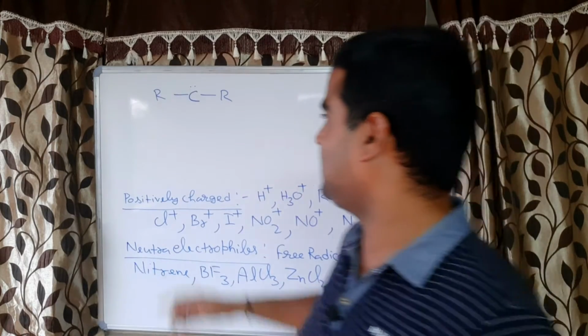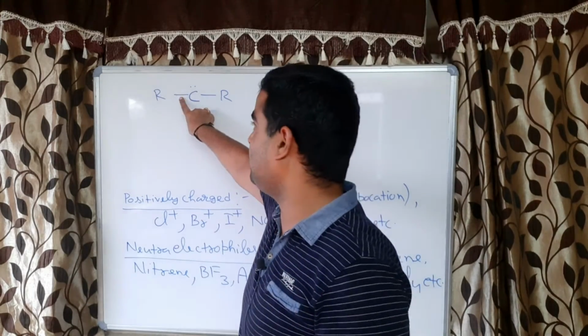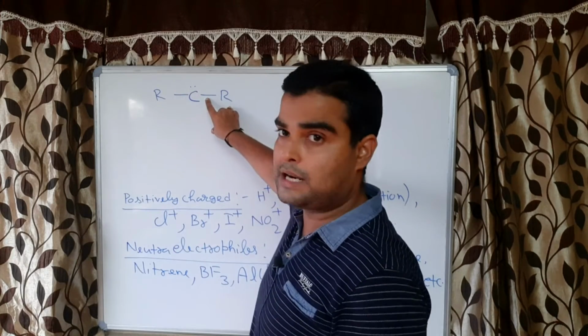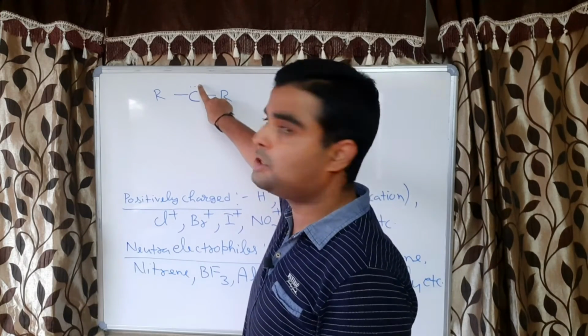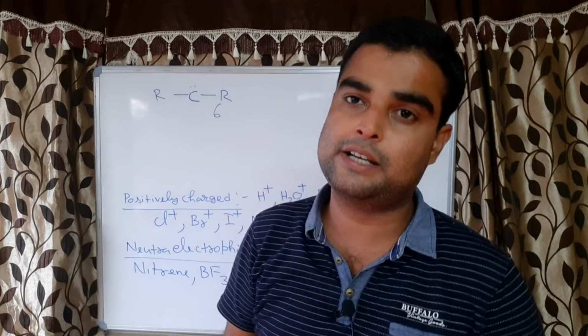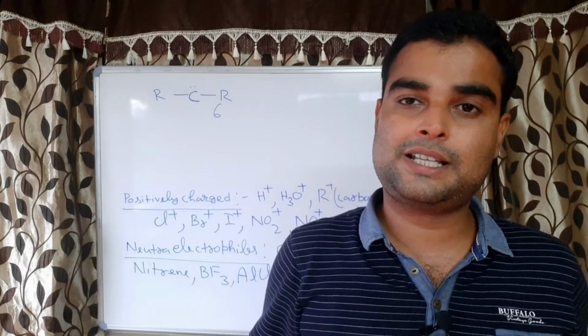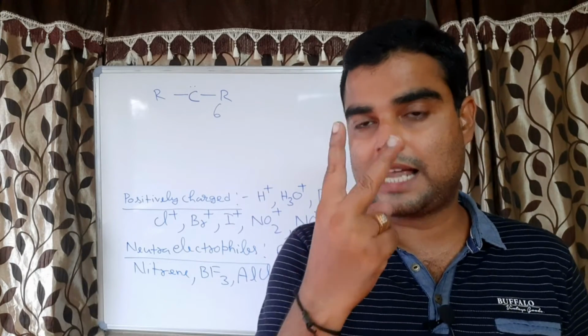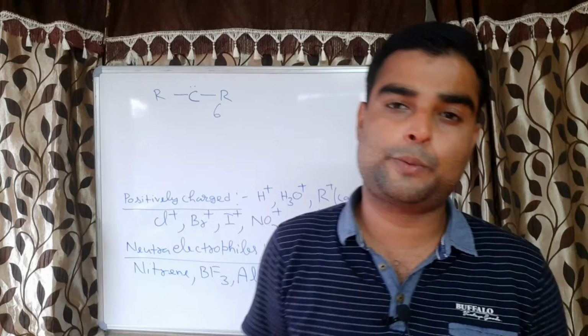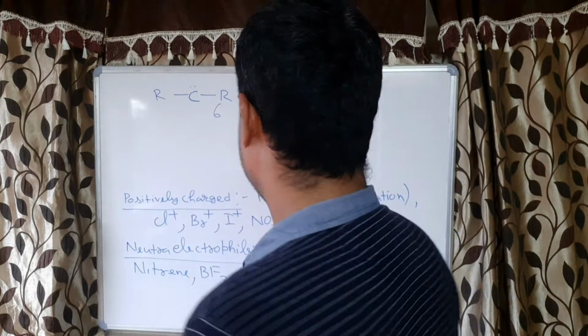Now you can see here, one bond means one shared pair of electrons. So 2 electrons plus 2 electrons, 4 electrons, and this is 2 electrons, so 6 electrons. Carbon has 2 shells, and in the valence shell, since it is the second, the maximum electrons should be 8, but it is having 6, so electron deficient.